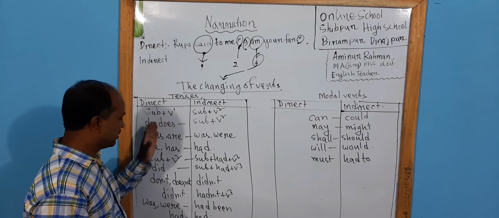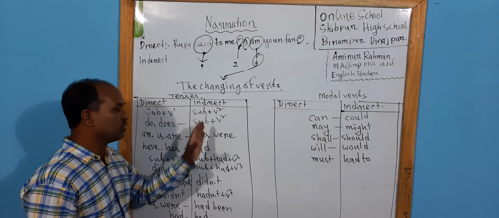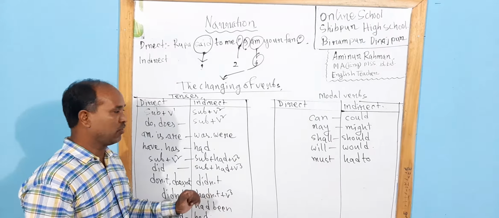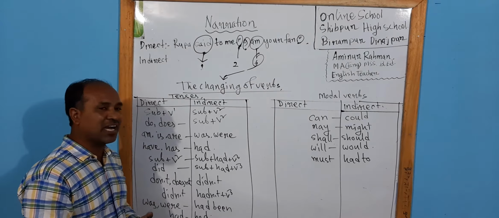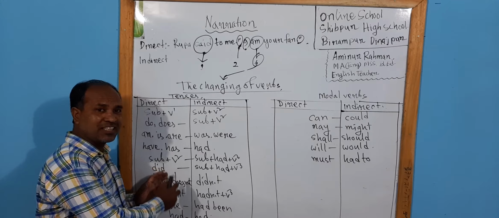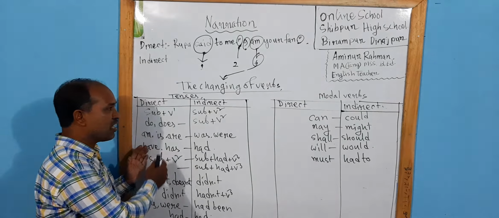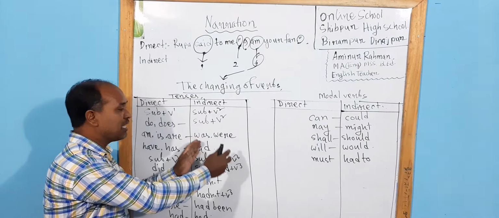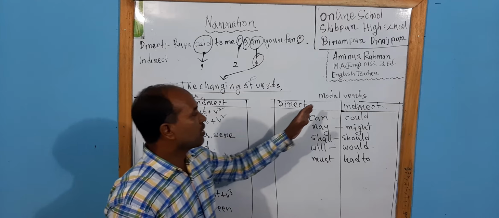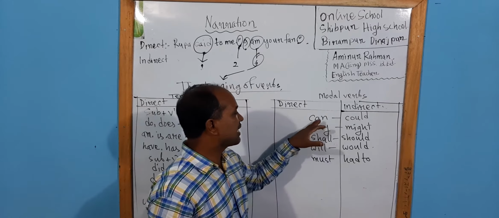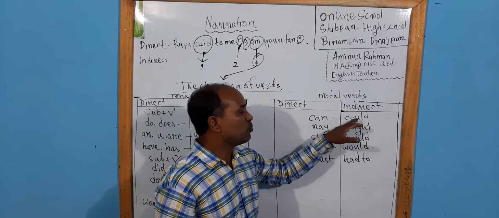If you get this side in direct narration, we have to do this side in indirect narration. Shortly I can say that if we get present tense in direct narration, in indirect narration there will be past tense. Now come to the modal verbs. If we get can, there will be could.